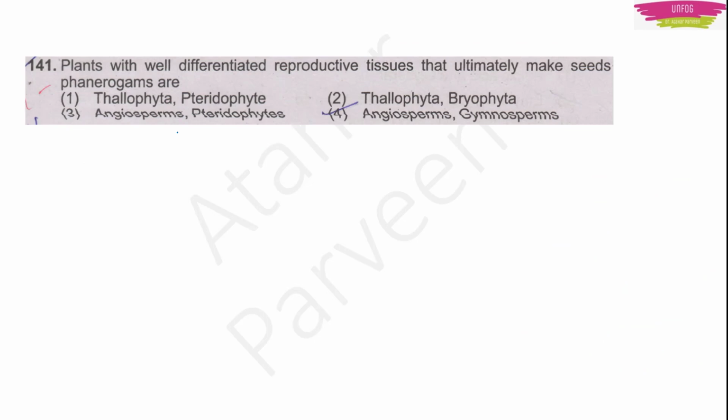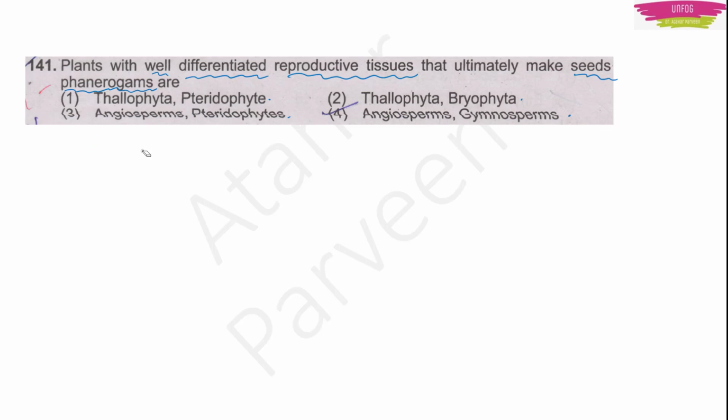So now moving on to the next question. Here we have plants with well-differentiated reproductive tissues that ultimately make seeds. Phanerogams are: Thallophyta and Pteridophyte, Thallophyta and Bryophyte, Angiosperms and Pteridophytes, and Angiosperms and Gymnosperms.